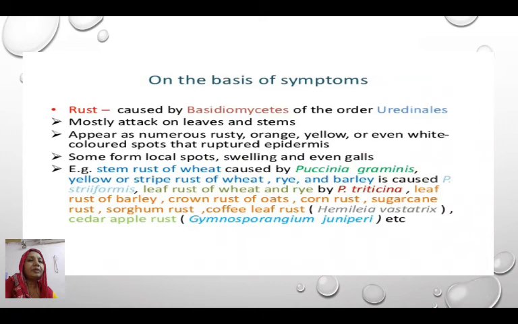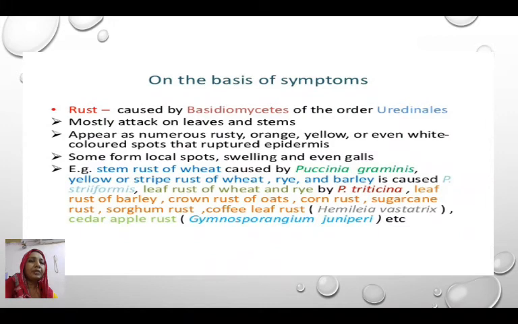On the basis of symptoms, the diseases are classified as rusts, smuts, blights, mildews, etc. We will discuss these diseases one by one. Rust: this type of disease is caused by members of the class Basidiomycetes of the order Uredinales.